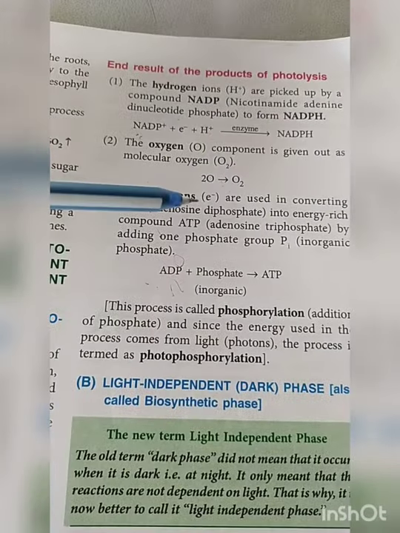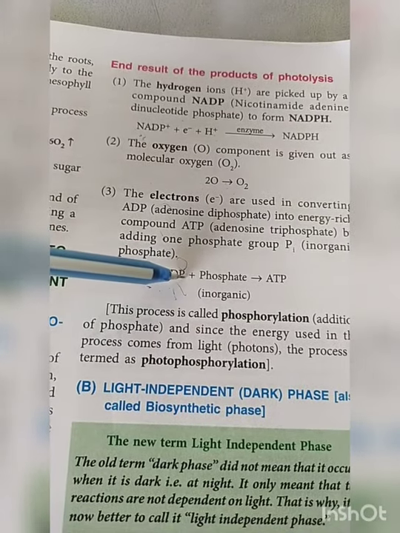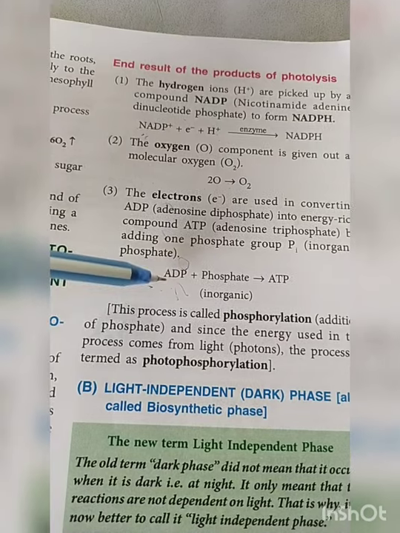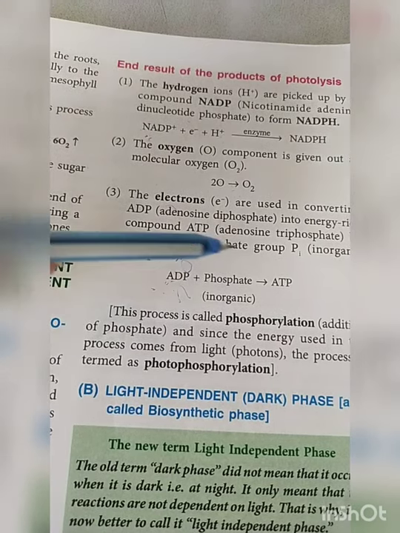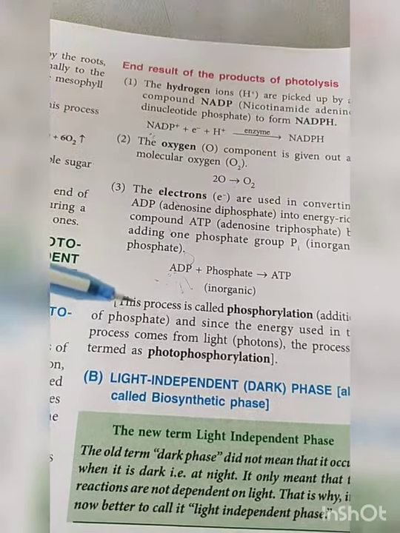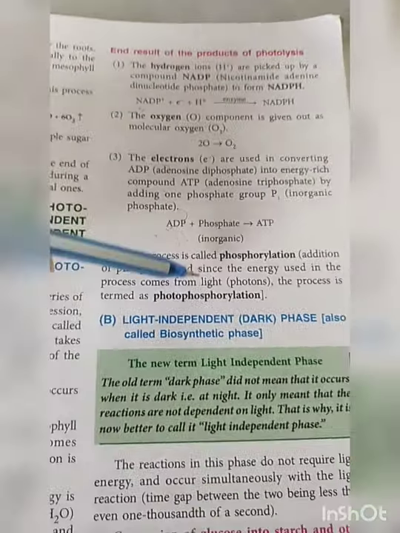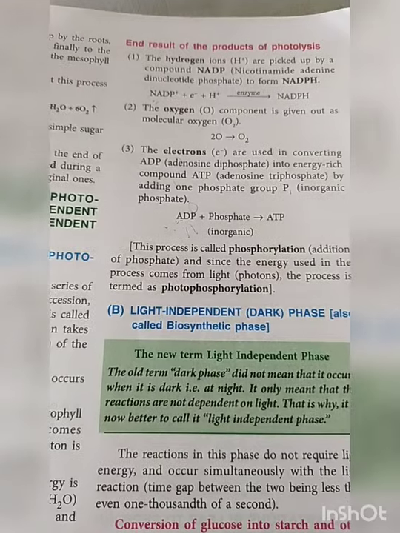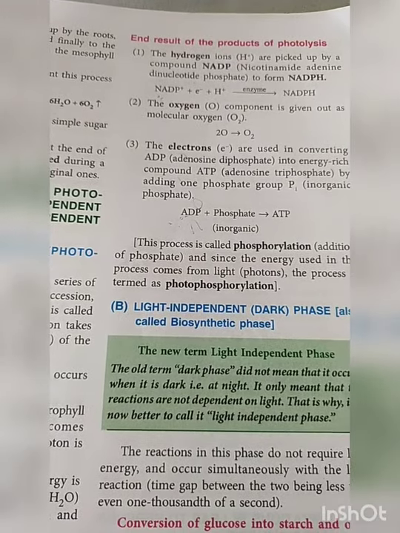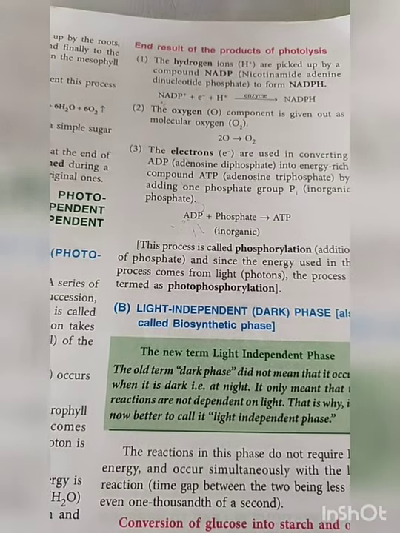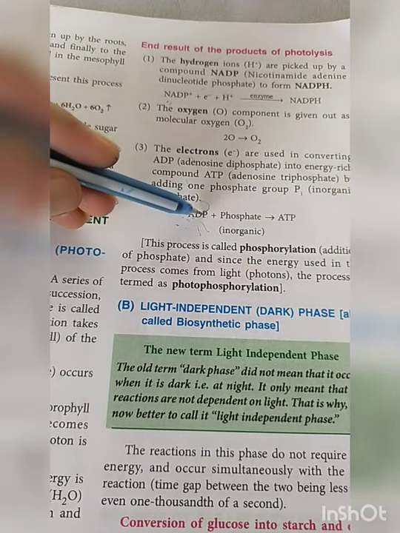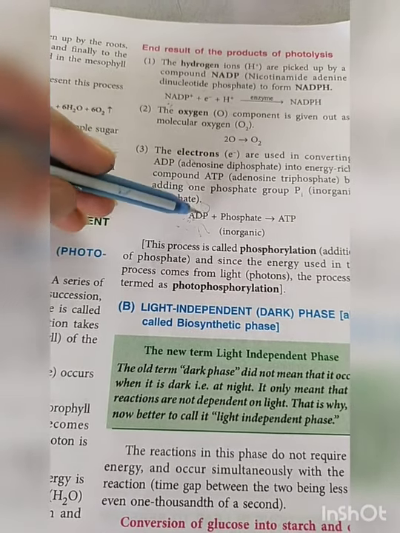Now the electrons are used by ADP. ADP is also a form of energy, so it will change ADP into ATP. This process is called phosphorylation. You had already studied this in class 9, the process of formation of ATP from the ADP molecule. In the ADP molecule there are 2 phosphates, adenosine diphosphate.